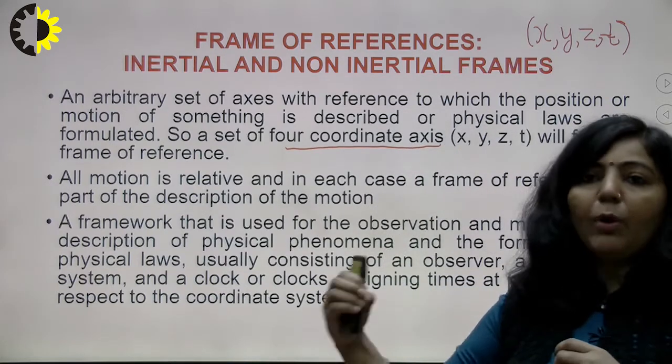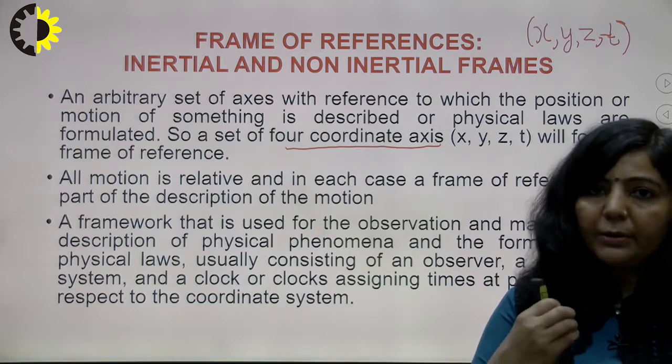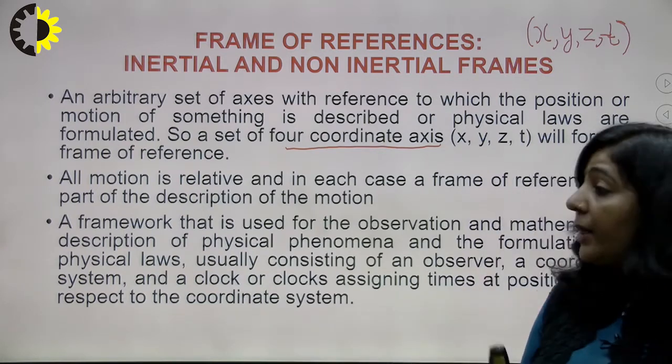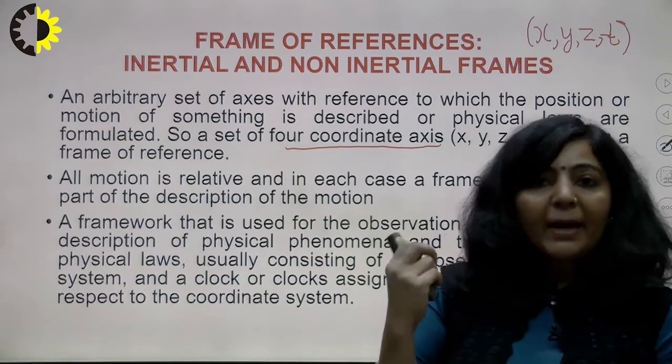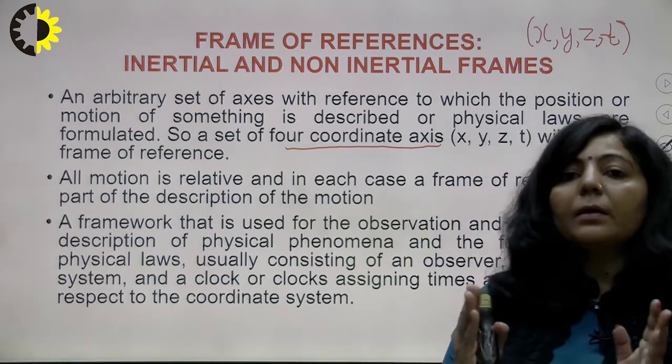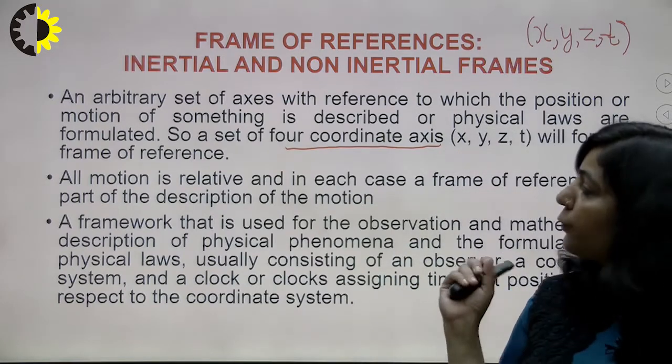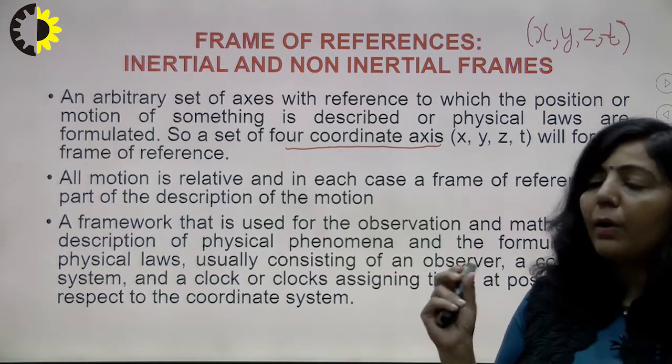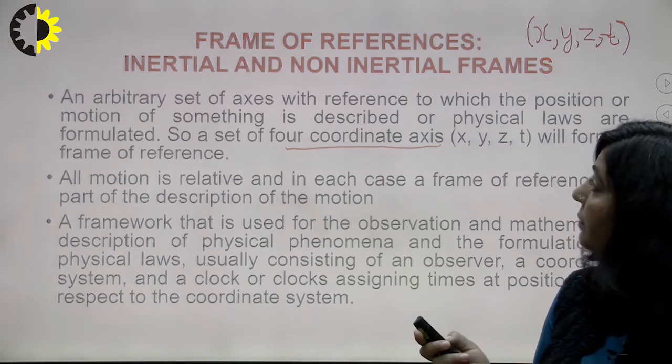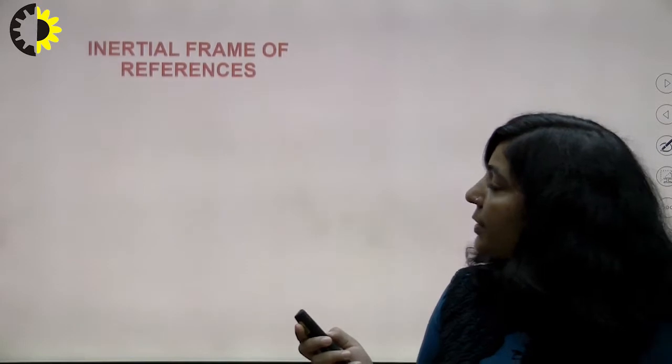There will be 3 coordinate axes for position, that is x, y and z. There will be a clock which will measure the time. So that entire combination of those 4 coordinates will give you a frame of reference. Now we are going to discuss these inertial and non-inertial frames here.